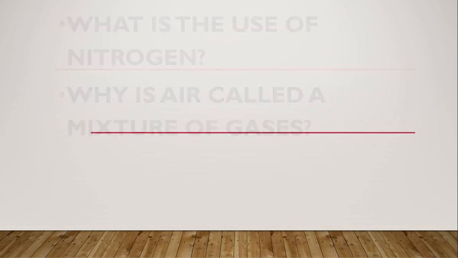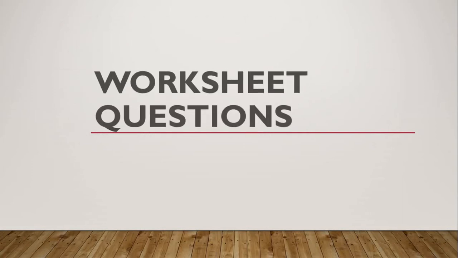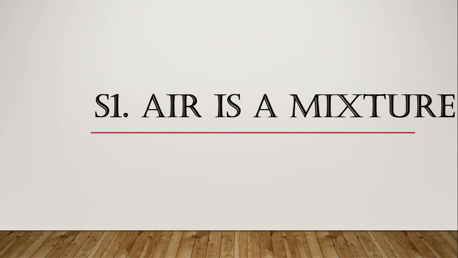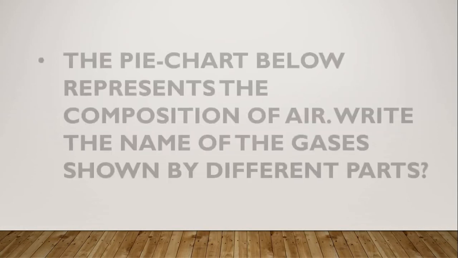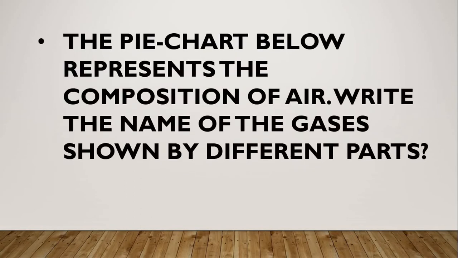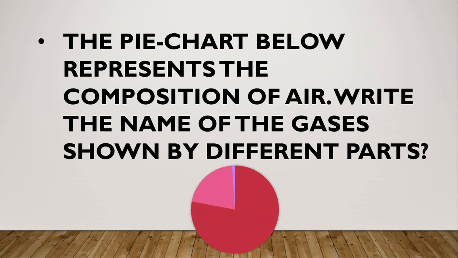Next, worksheet questions. First, S1. Air is a mixture. First question. The pie chart below represents the composition of air. Write the names of the gases shown by different parts.